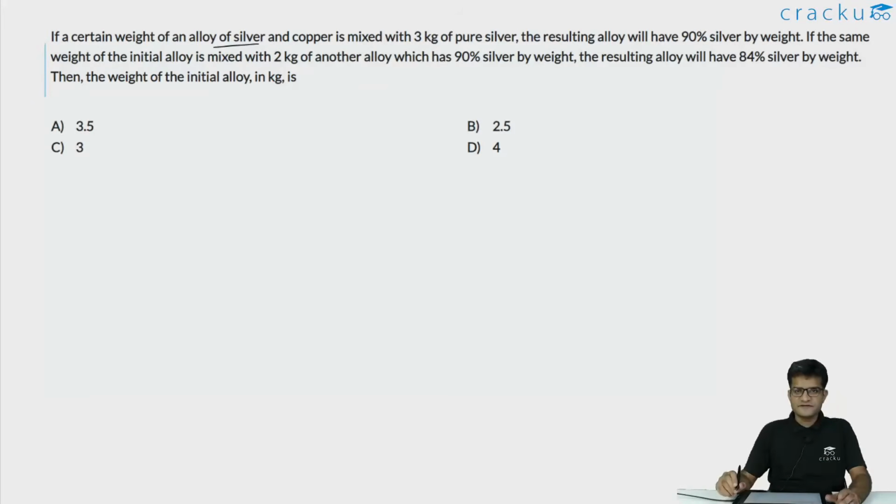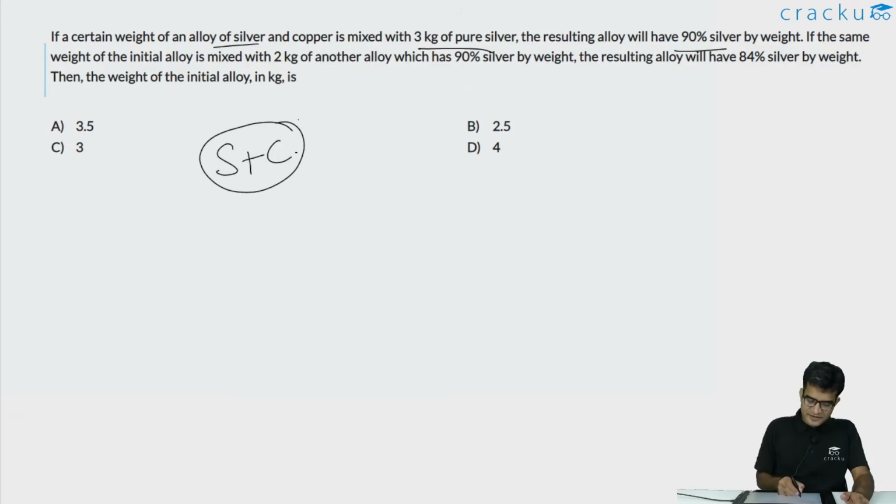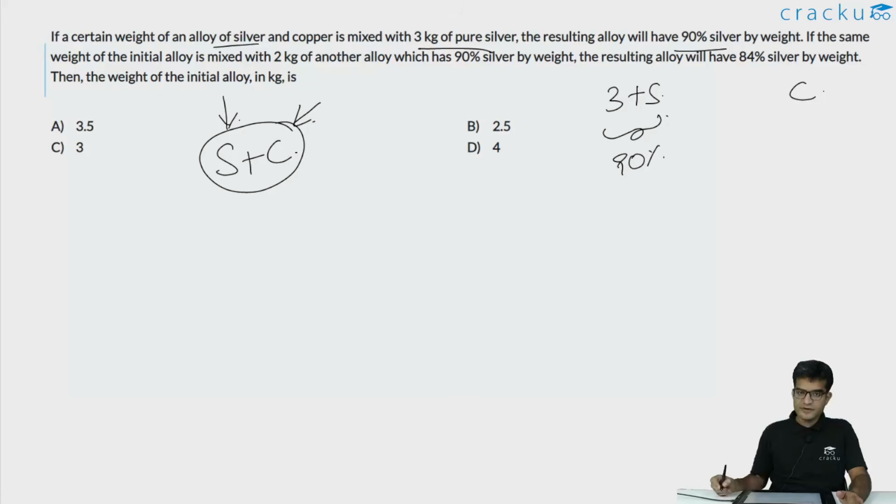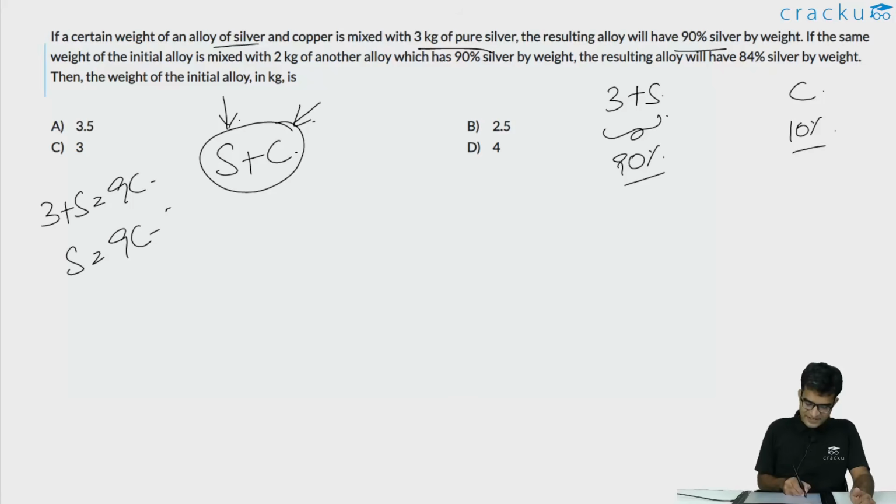In this question, we are told that if a certain weight of an alloy, which contains silver and copper, is mixed with 3 kg of pure silver, the resulting alloy will have 90% silver by weight. Let us assume that the initial alloy contains S kgs of silver and C kgs of copper. We are told that if you are adding 3 kgs of silver to it, that is, if it has 3 plus S silver and C copper, this maintains 90% of silver by weight, so the remaining 10% will be copper. So the first thing you should notice is that 3 plus S is equal to 9C, because 3 plus S is 90% and C alone is 10%, or the value of S is 9C minus 3.